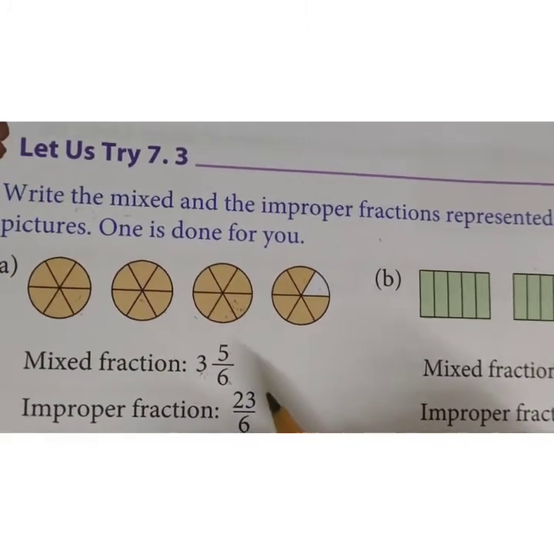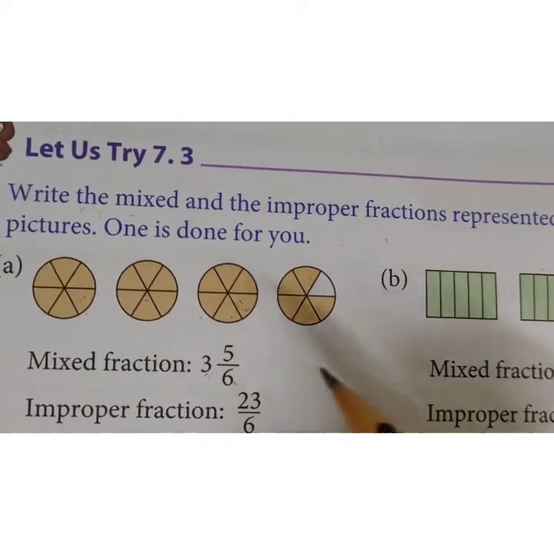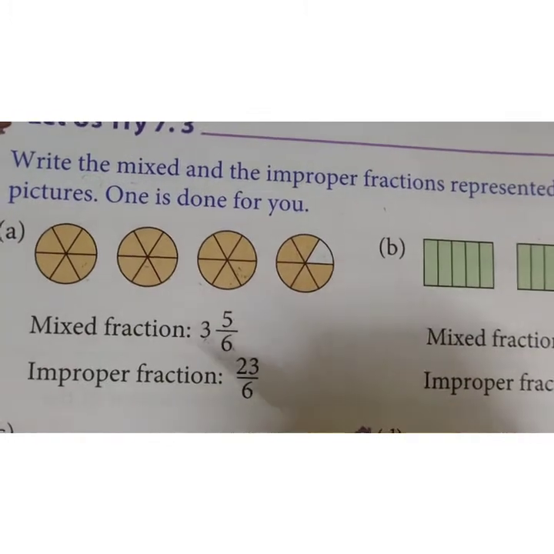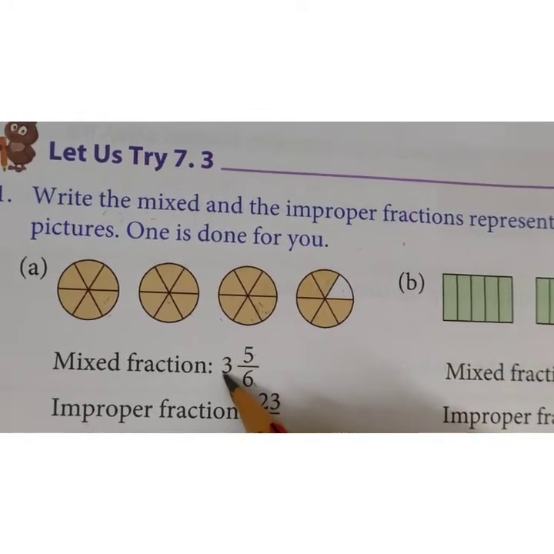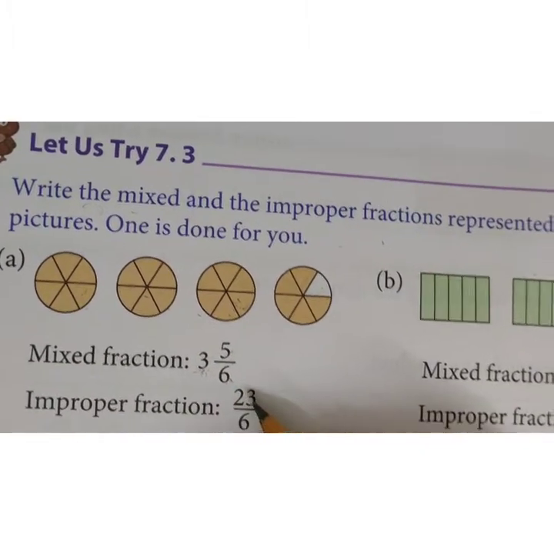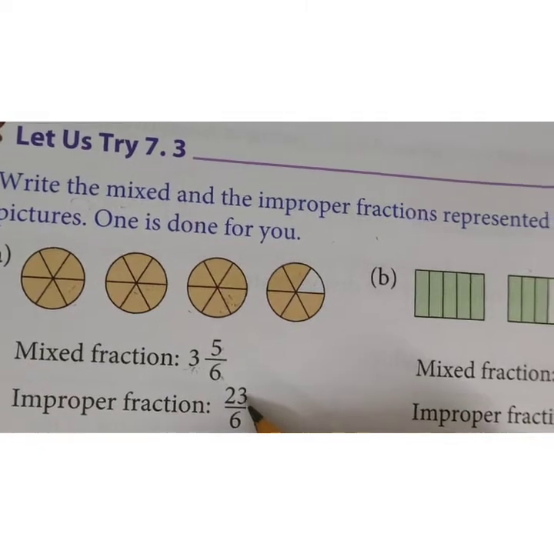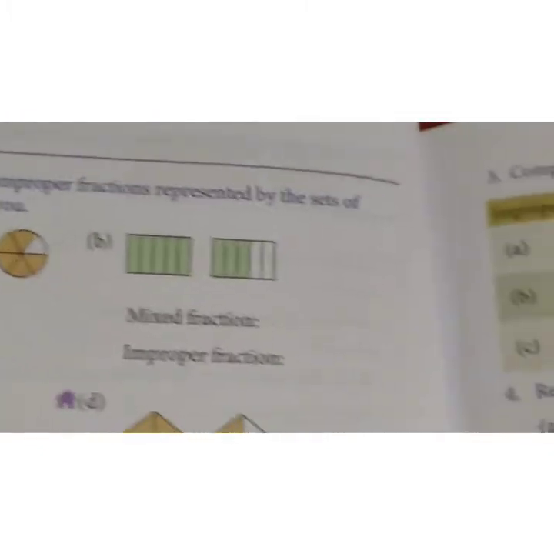Now you will understand how to convert a mixed fraction into an improper fraction, which we have already learned. How will you do that? 6 threes are 18 and 18 plus 5 is 23. So 23 upon 6. This is the method. Now we will do the next question, that is our part B.